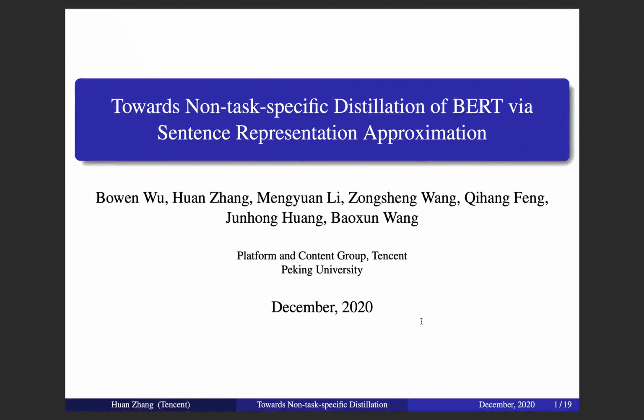Hello, everyone. As we know, the pre-trained language models have achieved state-of-the-art results in many natural language processing tasks. BERT is one of the most prominent pre-trained language models due to its effectiveness and universal usability. However, the online deployment of BERT is often blocked by its large-scale parameters and high computational cost. Hence, we propose towards non-task-specific distillation of BERT with sentence representation approximation.